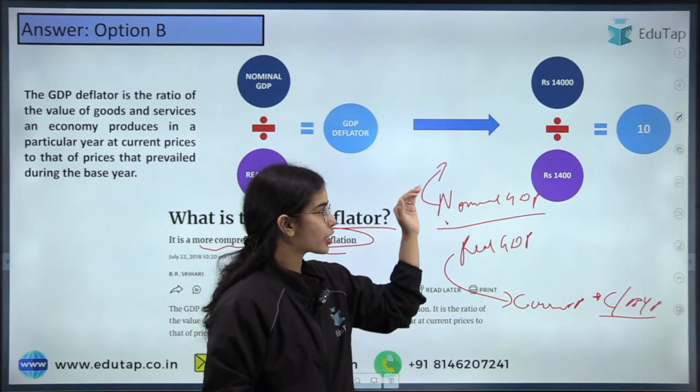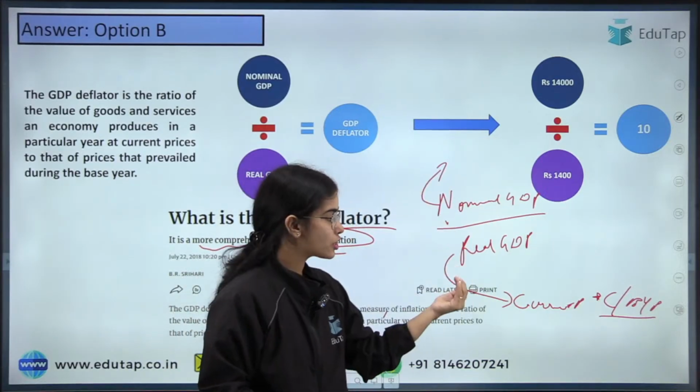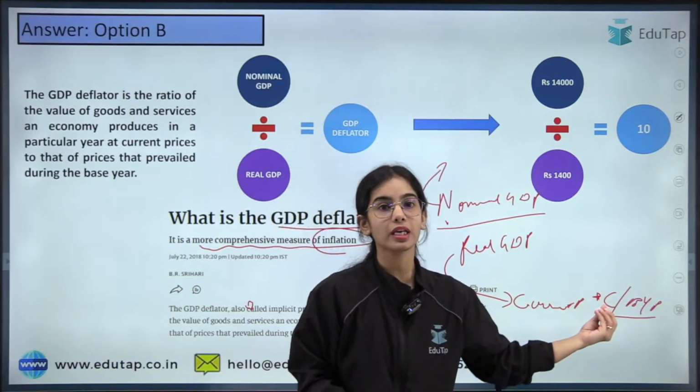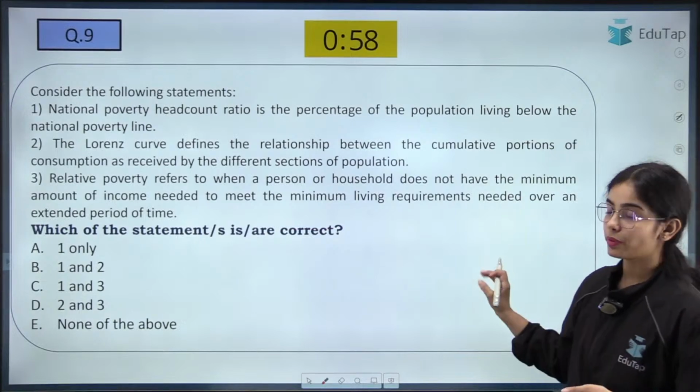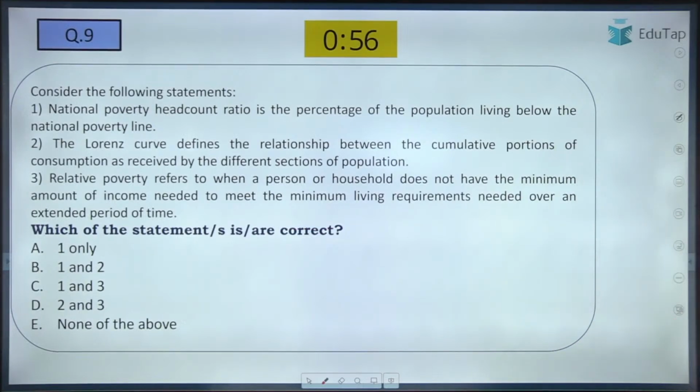Nominal GDP is the current production multiplied by current prices. Real GDP is your current production multiplied by base year prices. So that is the idea. Next is, try to give the right answer to this question. Here you have to tell the correct statement, okay?